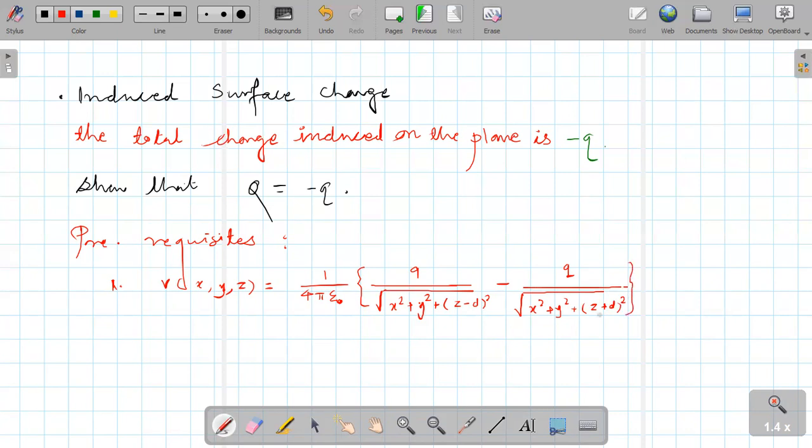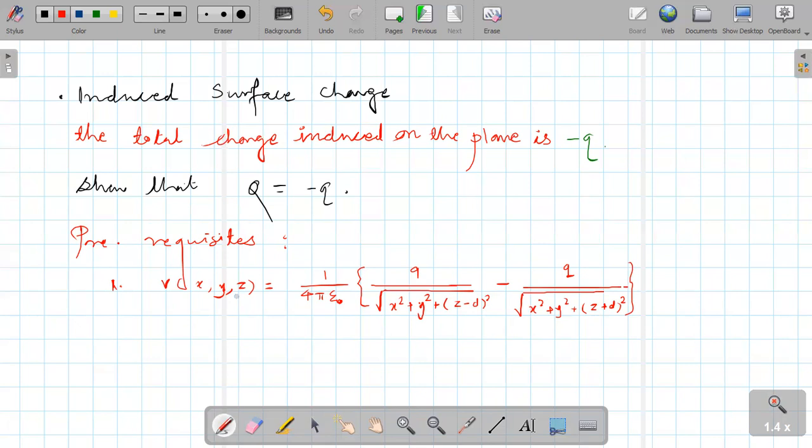Okay, this is the important equation for potential, which depends upon variables x comma y comma z. But in this case, our charge particle is along which axis? Z-axis, only the z axis, and therefore here I will end.